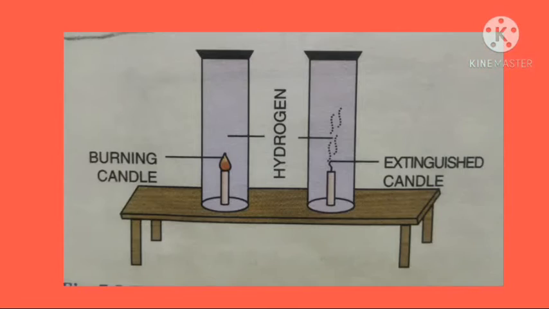And students, hydrogen gas is a non-supporter of combustion. How? I will explain one activity to you, to show that hydrogen is combustible but is a non-supporter of combustion. Hold a hydrogen gas filled jar with its mouth downwards. Place a lighted candle and cover it with the jar. The candle gets extinguished but the gas burns with a pop sound. This shows that hydrogen is combustible but is a non-supporter of combustion.